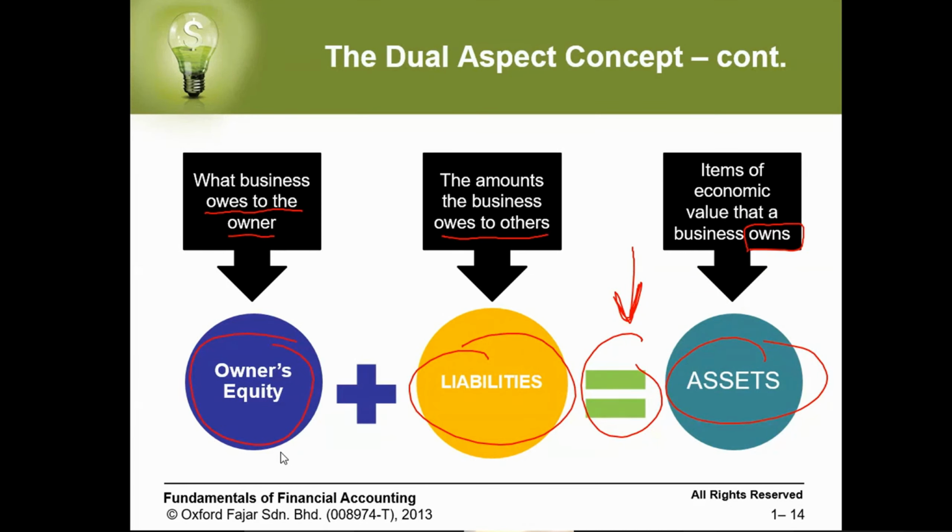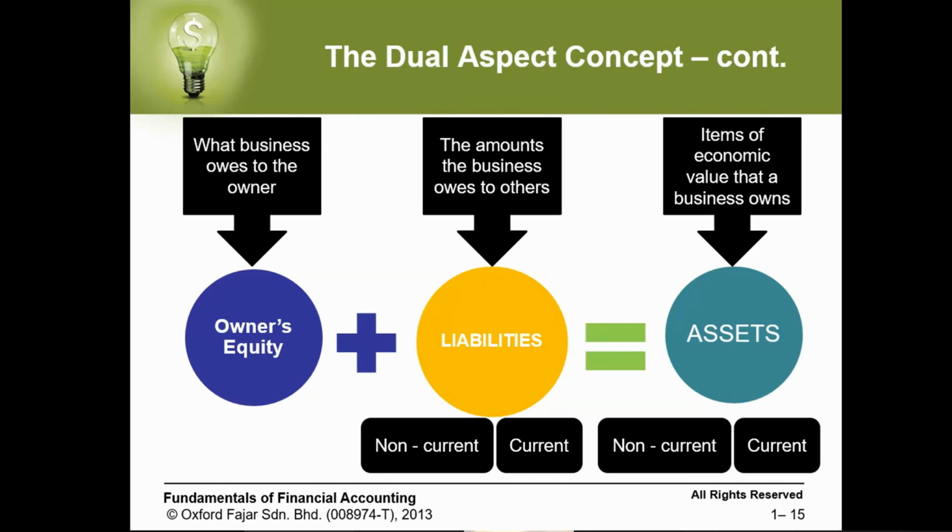The first category is claims of the owner, which is what we owe to the owner. We call it owner's equity. Second, what we owe to others, we call liabilities. Those two aspects should be equal to each other. This is what we call the accounting equation: assets should equal liabilities plus owner's equity.